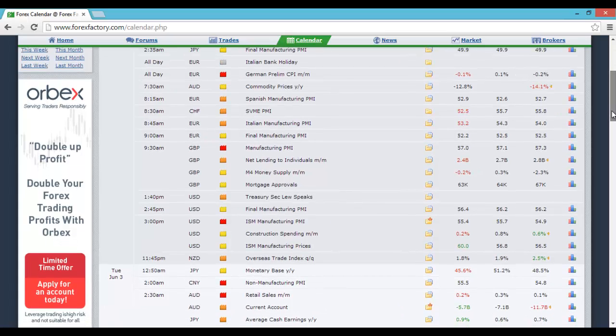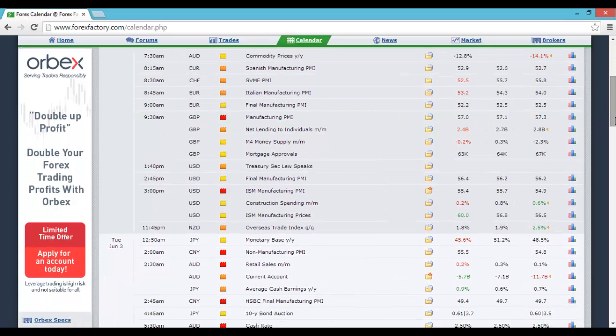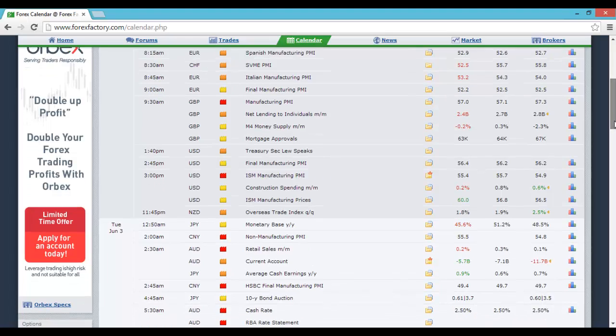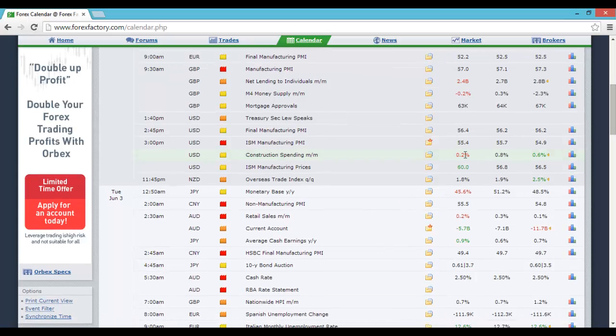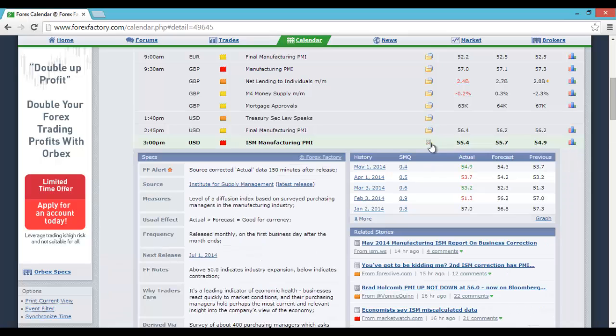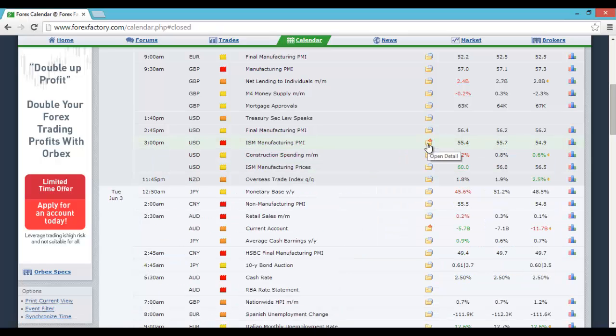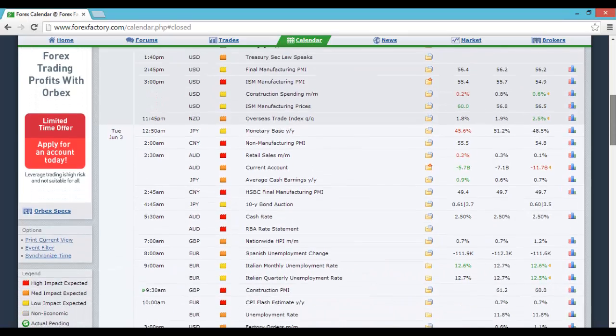So yesterday we had UK manufacturing PMI at 9:30. It came out pretty much in line. And at 3 PM we had the US ISM manufacturing PMI. That initially came out weaker, but then there was a slight incorrect figure on Forex Factory. The source has corrected the actual data 150 minutes after the release. So a bit of confusion. I haven't seen that for a long time. So it initially came out weaker, and then they corrected the figure. So the dollar caught a bit of a bid at the end there after the initial weakness.